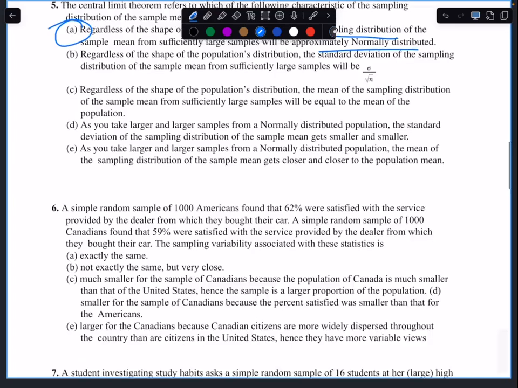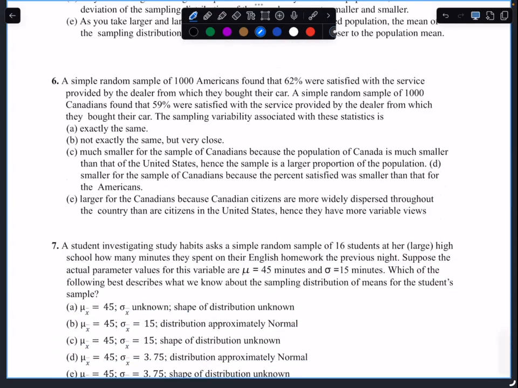So a simple random sample of 1,000 Americans found that 62% were satisfied with the service provided from the dealer that they bought their car. A simple random sample of 1,000 Canadians found 59% were satisfied with the service. The sampling variability associated with these statistics is, so they're both 1,000, right? So the sampling variability will not be exactly the same, and I actually said this one wrong to somebody yesterday.